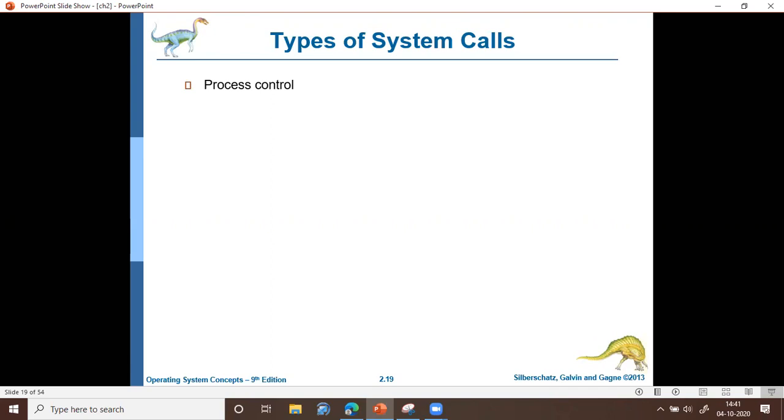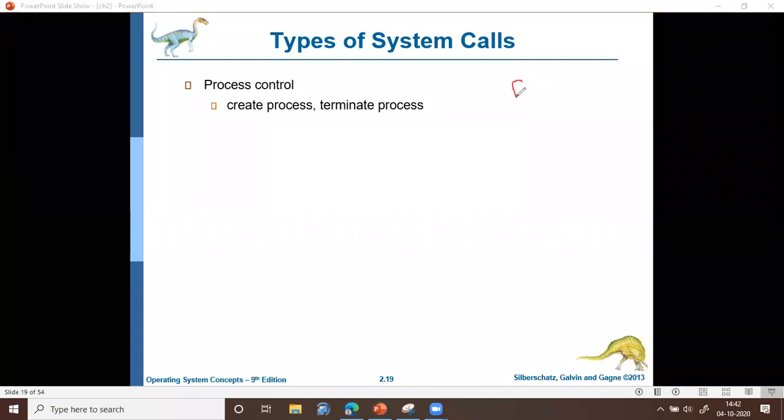So the first system calls are create process and terminate process. Create process is used to create a new process, and terminate process is used to finish or complete the execution of a particular process. Typically in Unix, a process is created by using a command called fork. So Unix supports one particular command, the name of the command is fork. Using this command, the processes are created in Unix.